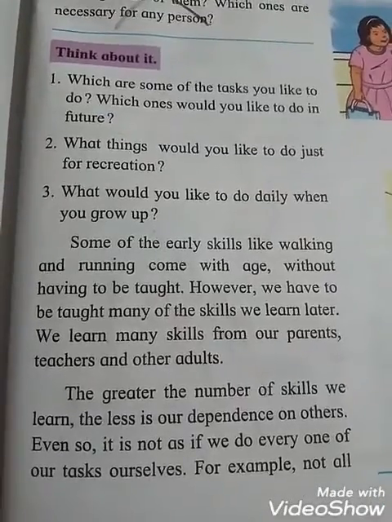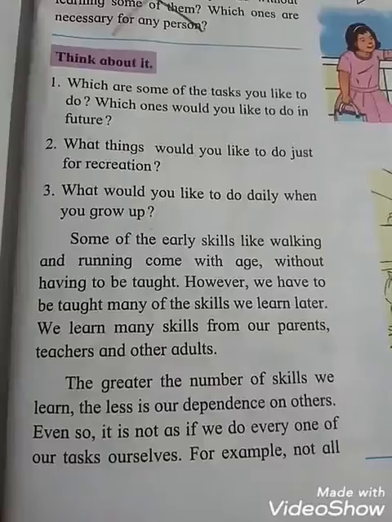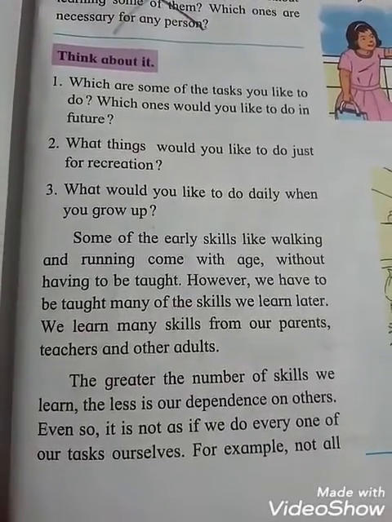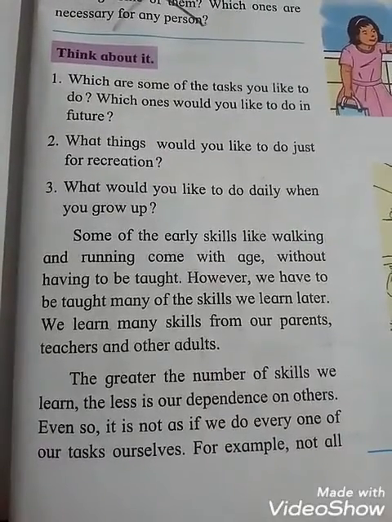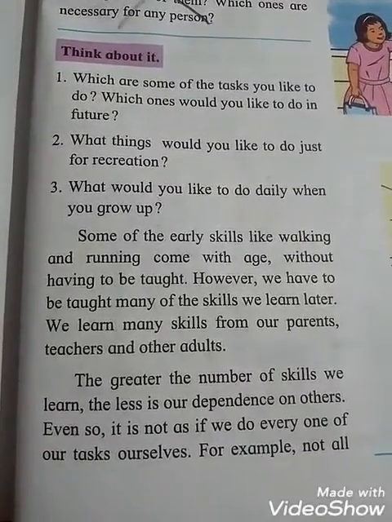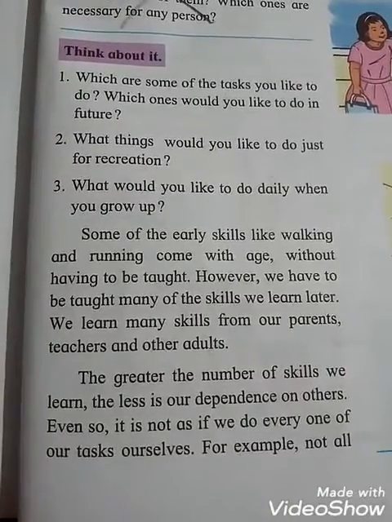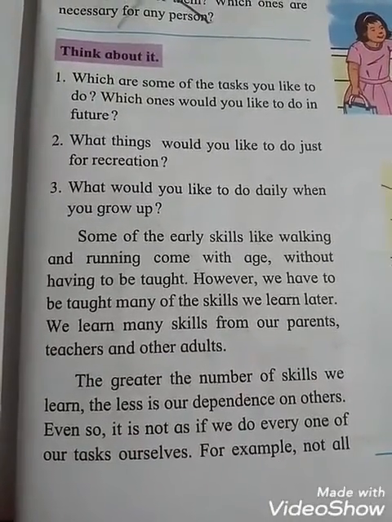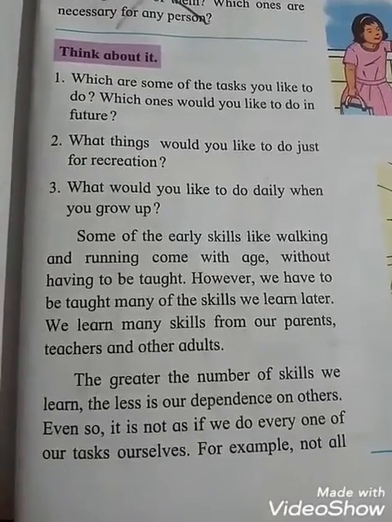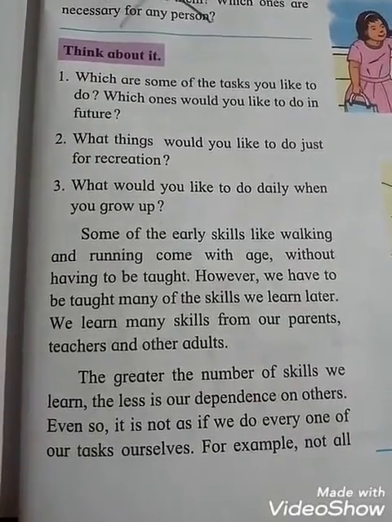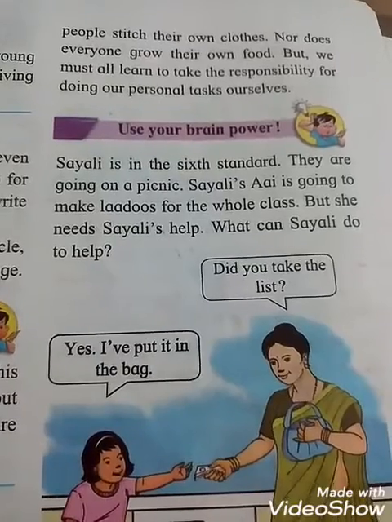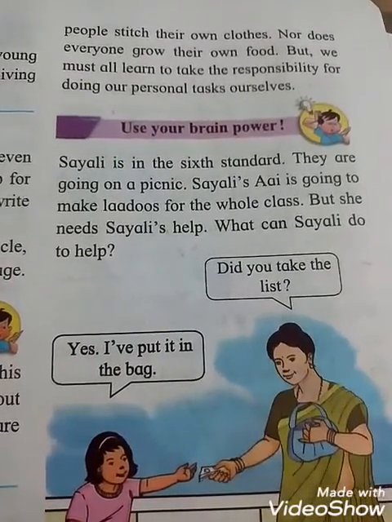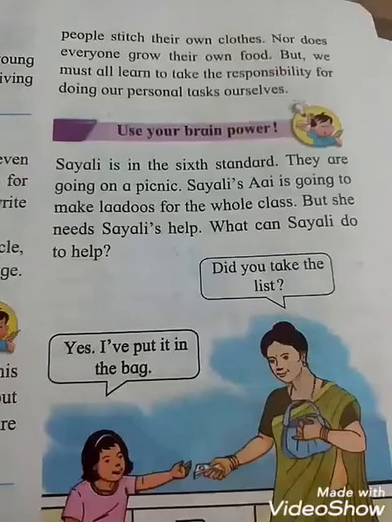The greater the number of skills we learn, the less is our dependence on others. See students, that means the greater the number of skills we learn, the less is our dependence on others. Even so, it is not as if we do every one of our tasks ourselves. See students, it is not possible to do every one of our tasks ourselves. For example, not all people stitch their own clothes. That means for that we have to depend on a tailor.